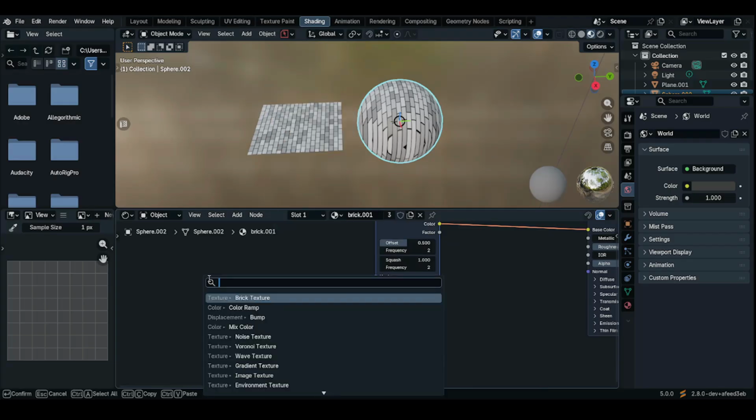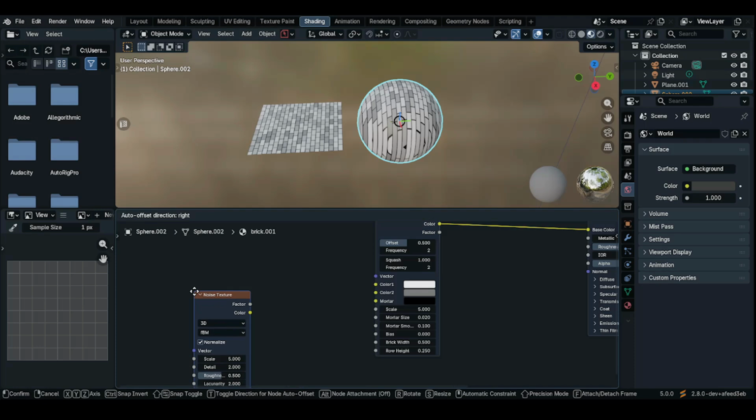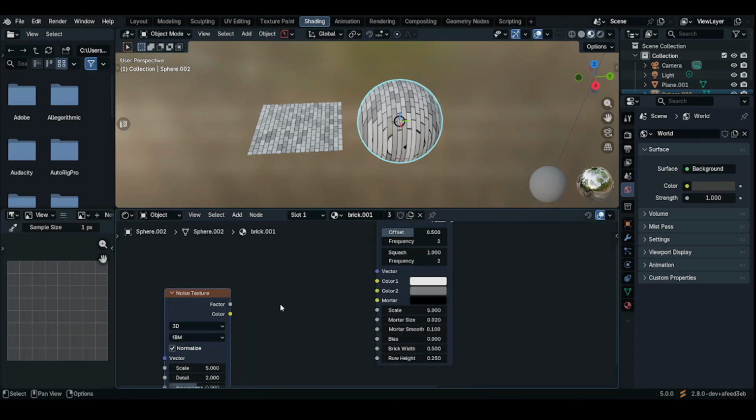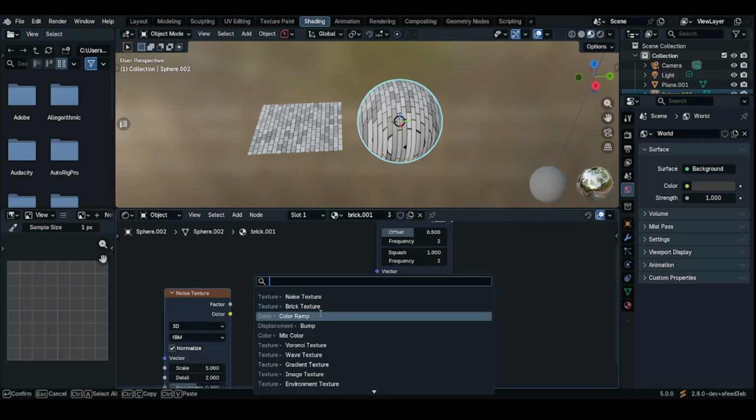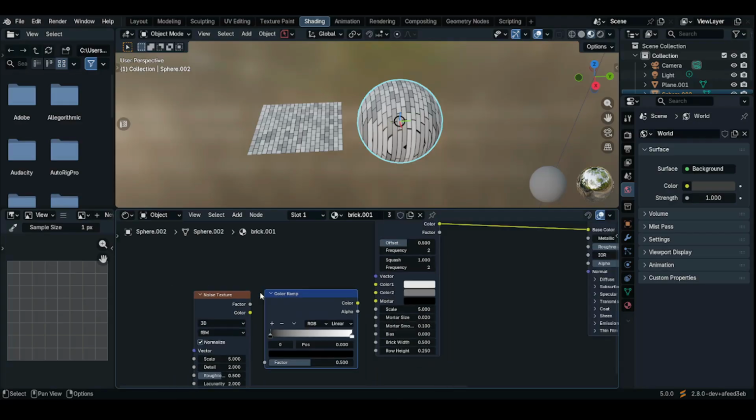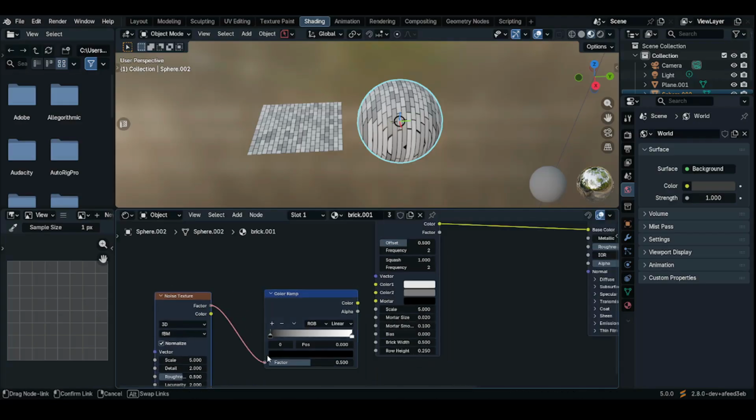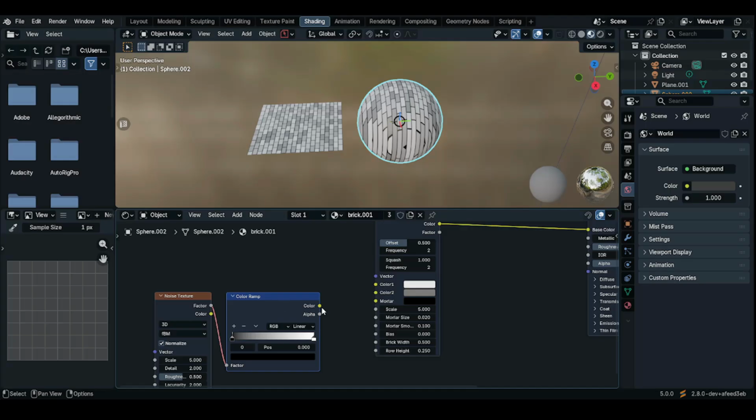Now press Shift A and add a noise texture. Shift A here again and add a ColorRamp as usual. Plug the factor to the factor of the ColorRamp, and this time connect the color to the mortar of the brick texture.